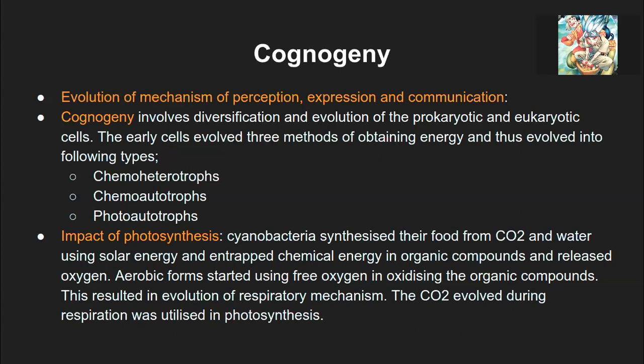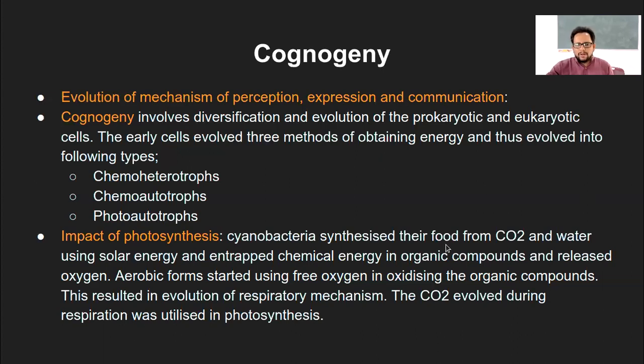So chemoautotrophs can get energy from any source externally, but photoautotrophs only get it from sunlight. Yeah, in a way, yes.